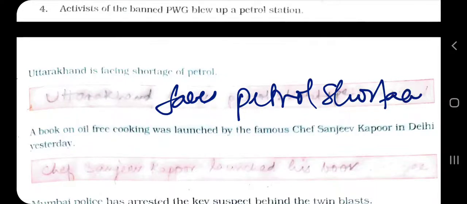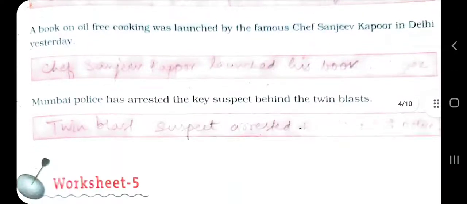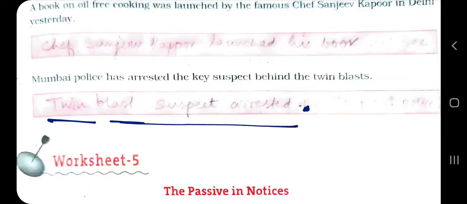Petrol shortage. Full stop. A book on oil-free cooking was launched by the famous chef Sanjeev Kapoor in Delhi yesterday. Just short: Chef Sanjeev Kapoor launched his book. Okay. Now next is Mumbai police has arrested the key suspect behind the twin blast. Simply, twin blast suspect arrested. That's all.